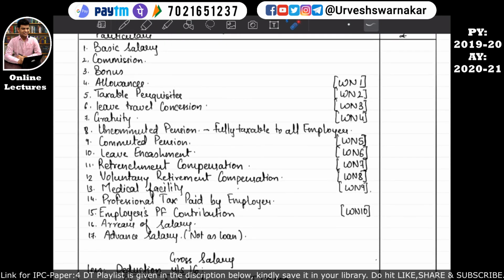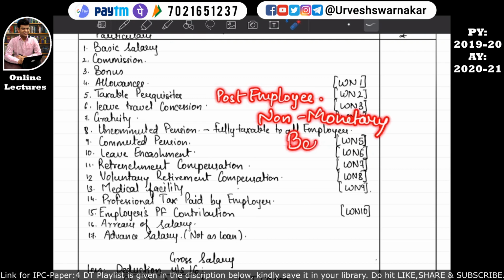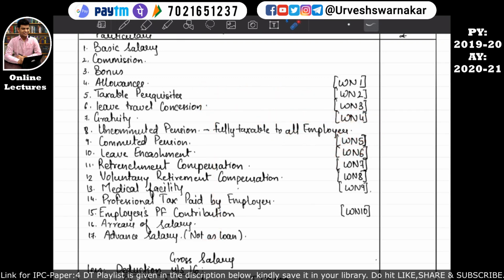Then the next points are taxable perquisites, leave travel concession, gratuity, uncommuted pension, commuted pension, leave encashment, retrenchment compensation, voluntary retirement compensation, medical facilities, professional tax paid by the employer, employer's provident fund contribution, arrears of salary, advance salary. So basically from point number 5 to point number 17, the post-employment benefits as well as during-employment benefits which are in the form of non-monetary benefits are given. I hope this is quite clear to you all.